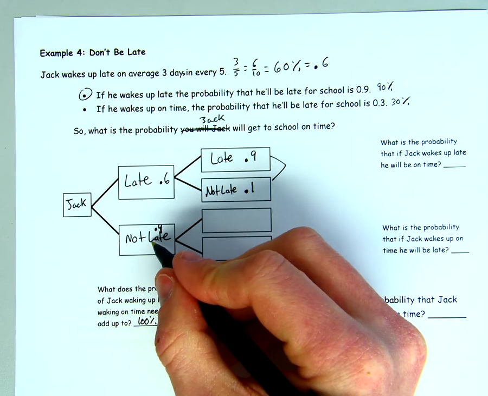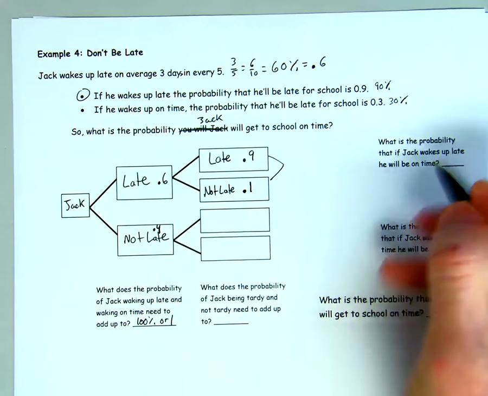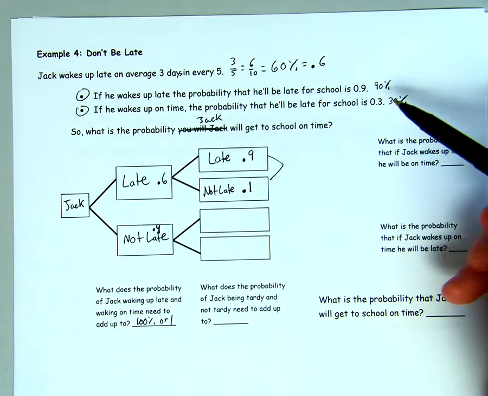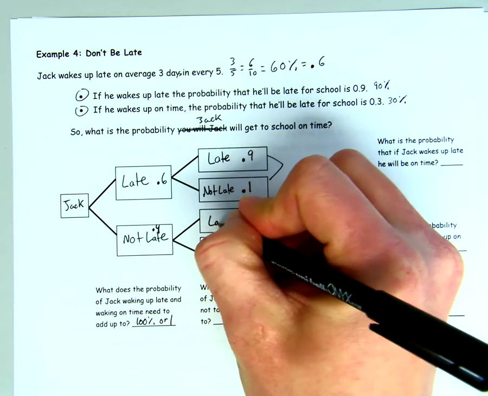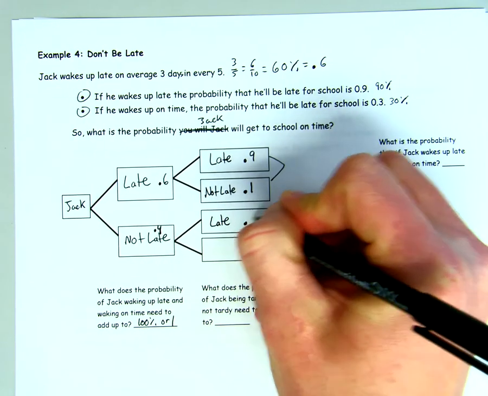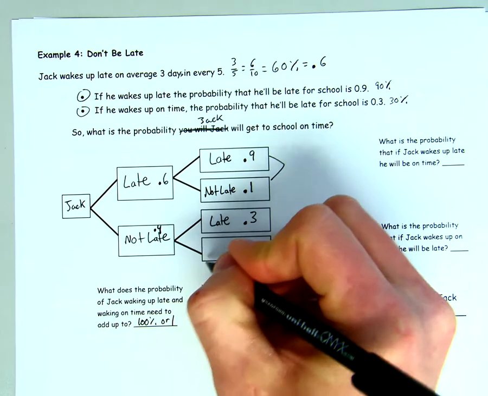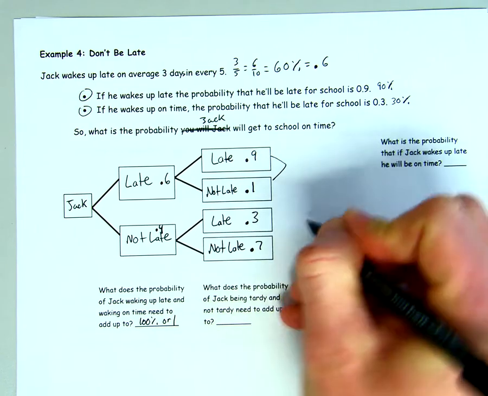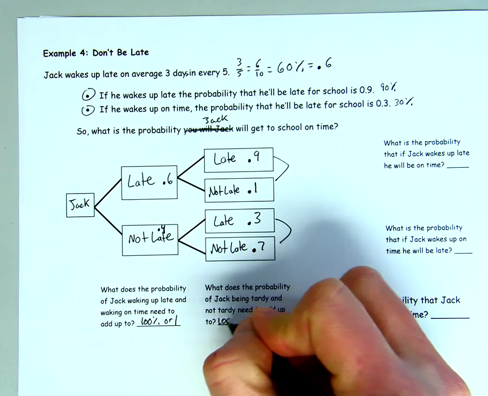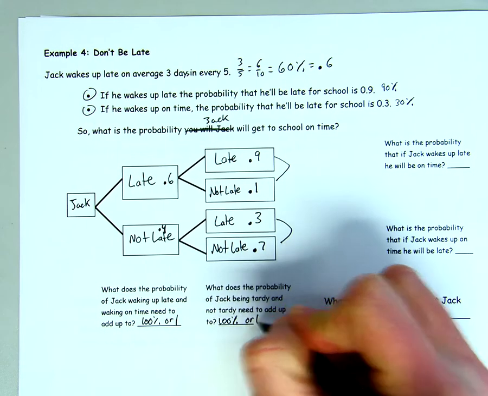If he's not late waking up, we go on to our next one. The probability he'll be late to school is 30% of the time. So even though he wakes up on time, he's still late pretty often. And then he would be not late 70% of the time. Again, these have to equal 100% or 1.